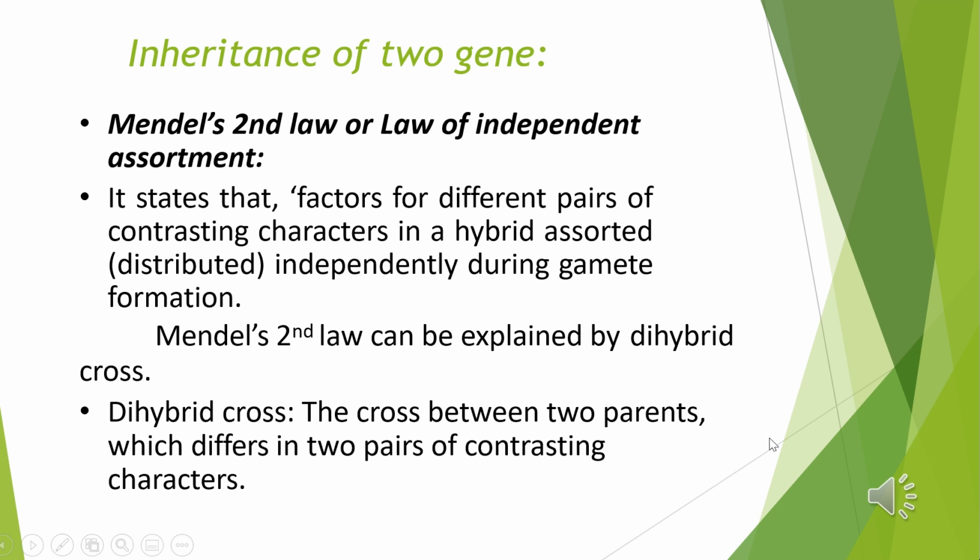This is Mendel's second law, law of independent assortment, and it is also called inheritance of two genes. It has also been called Mendel's second law by Correns. According to this law, the alleles of two pairs of traits separate independently of each other during gamete or spore formation and get randomly rearranged in the offspring at the time of fertilization, producing both parental and